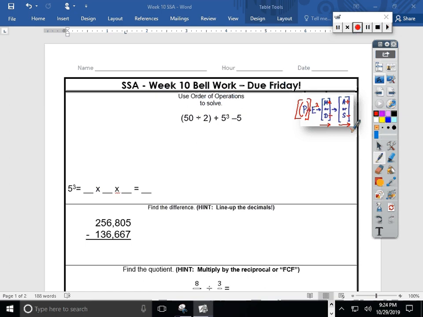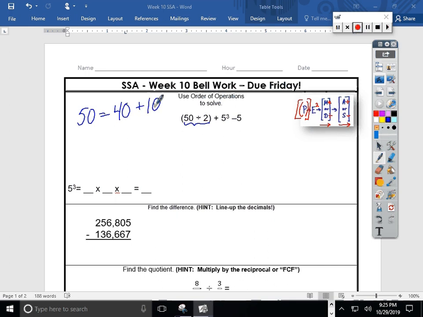Do we have some? In fact, we do. We have these rounded parentheses. They're happening right about here, aren't they? 50 divided by 2. That's the first thing I'm going to do inside parentheses. So I'm counting by 2s up to 50. That would take a really long time. Or I could think about 50 cents and splitting it in half. Or I could even take 50 and split it into some number bonds. Isn't 50 the same as, say, 40 plus 10? Oh yeah, 40 plus 10 is 50.